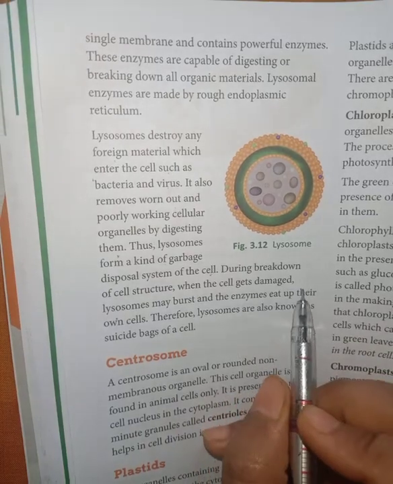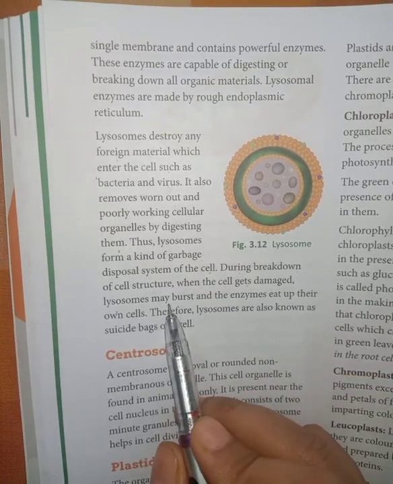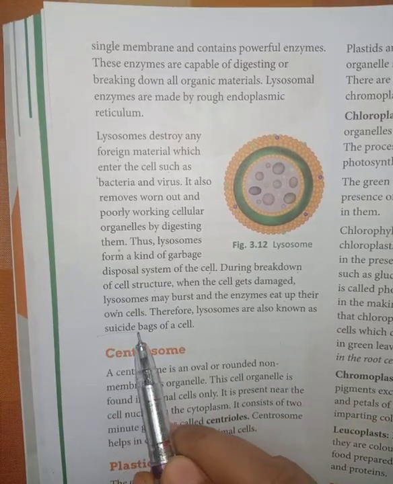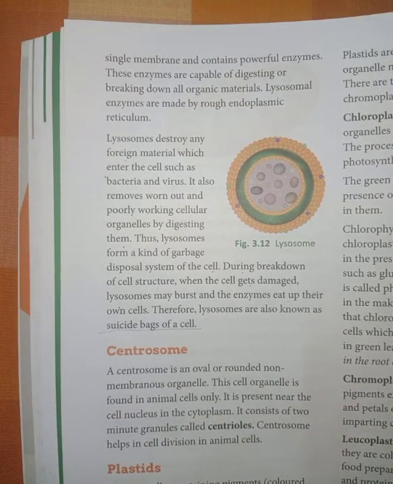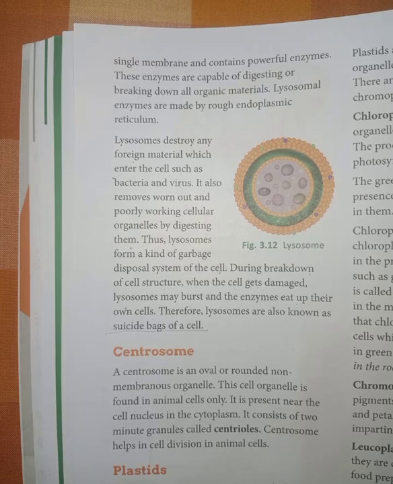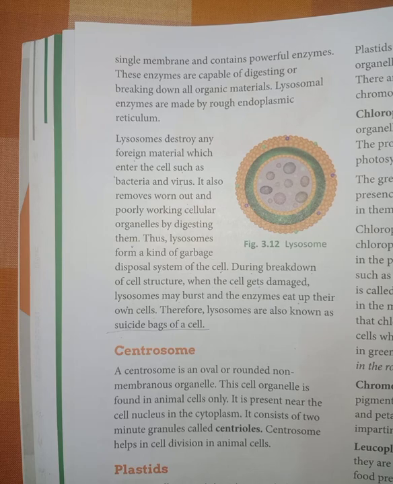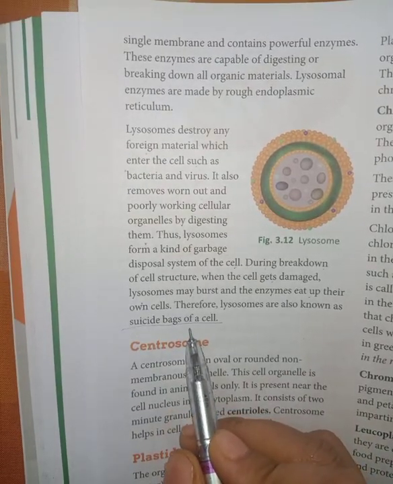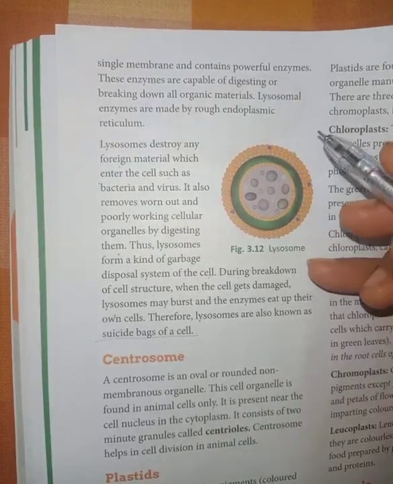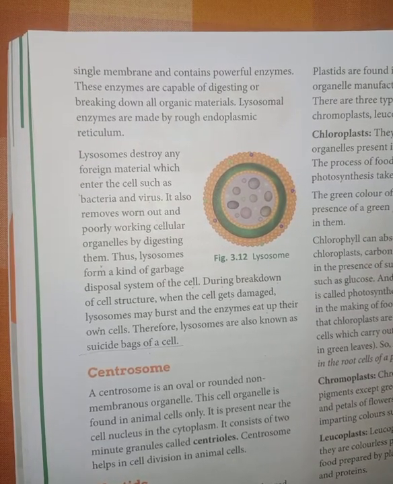During breakdown of the cell structure, when the cell gets damaged, lysosomes may burst and the enzymes eat their own cells. The lysosomes are also known as the suicidal bag of the cell. When lysosomes eat the outer foreign material, sometimes they burst. When they are bursting, other lysosomes engulf those parts of the lysosomes also. That is why they are also called the suicidal bag of the cell. Their structure is simple. They are spherical in shape, and their number inside the cell is very small.